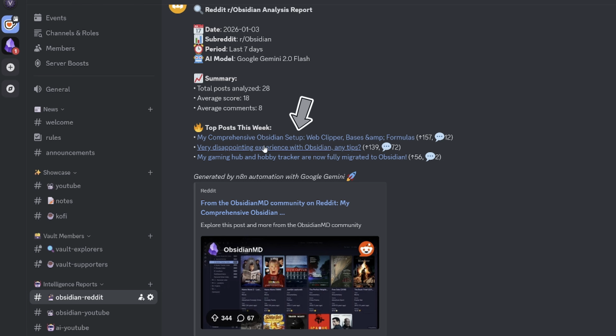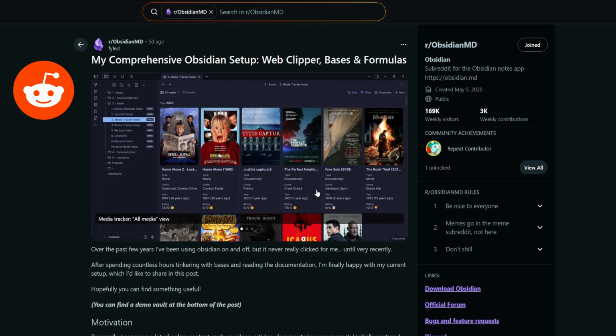If I have a look at this other top post for the week, which was my comprehensive Obsidian setup, web clipper, bases, formula, you can see FYLED has posted about Obsidian here. So he said, over the past few years, I've been using Obsidian on and off, but it never really clicked for me until very recently. And if we scroll down, we can see he's done a big write-up, put a lot of effort into this post, and he's even provided a demo vault on his GitHub here. So you can click on this link and have a look at the demo vault.